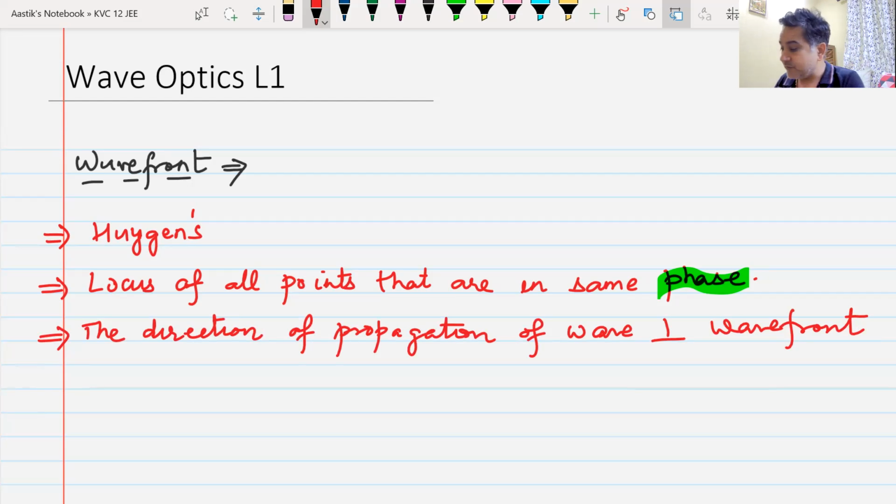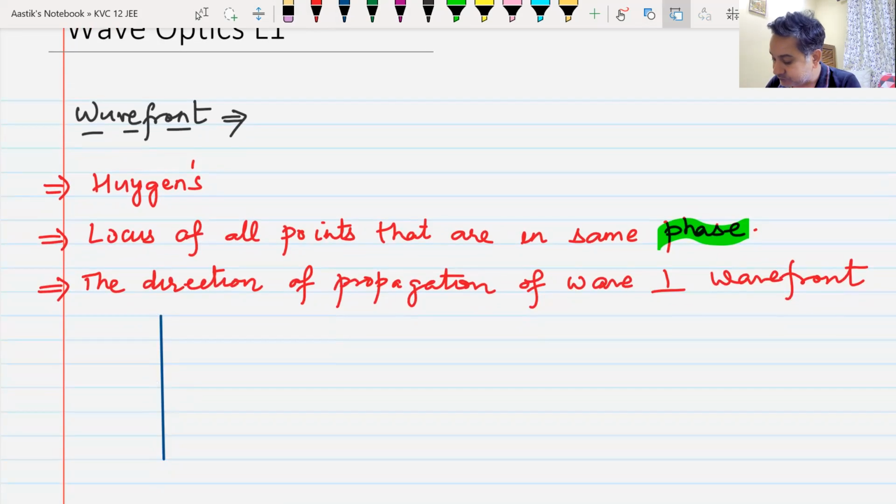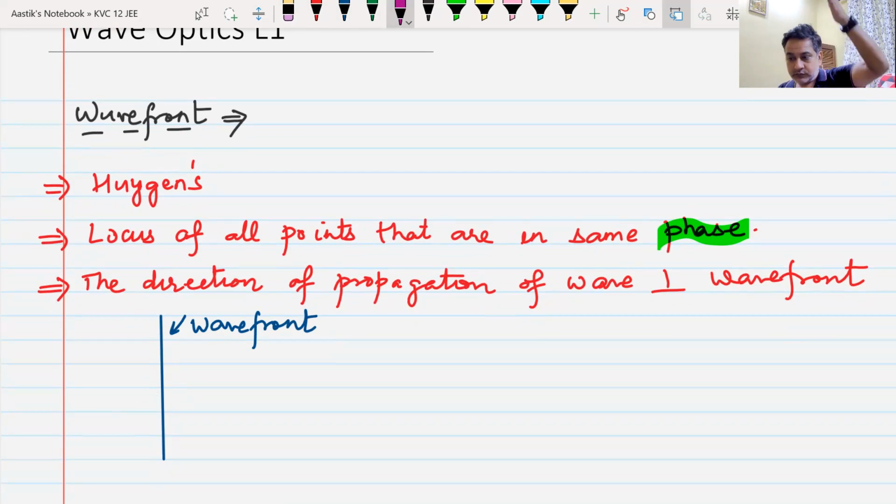So for example, if I have a wavefront like this, oh, I'm not able to draw a straight line. Let me try it again. If this is my wavefront, which is known as a plane wavefront because it is plane, what might be the direction of propagation of wave? In which direction might the wave be propagating? Can you tell me? What can be the direction of propagation of wave?